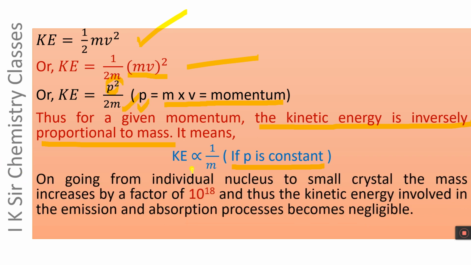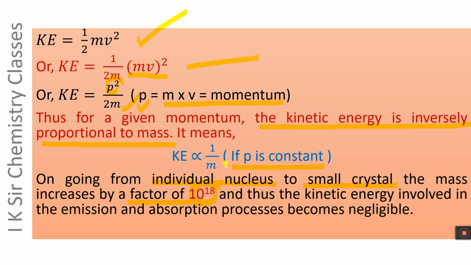On moving from individual nucleus to a small crystal, the mass increases by a factor of 10 to the power 18. If the gamma ray source or gamma ray absorber is fixed in a crystal lattice, its mass increases by 10 to the power 18 times.